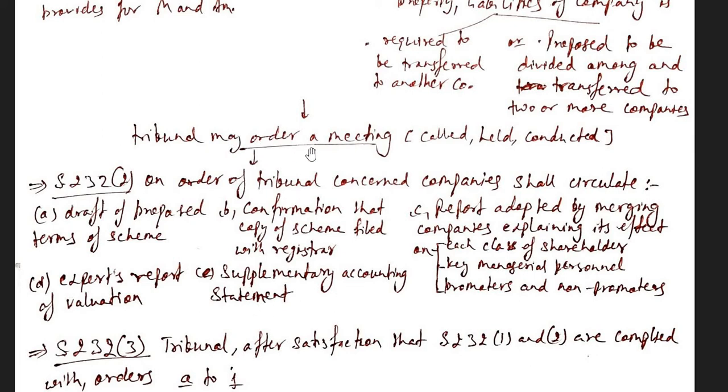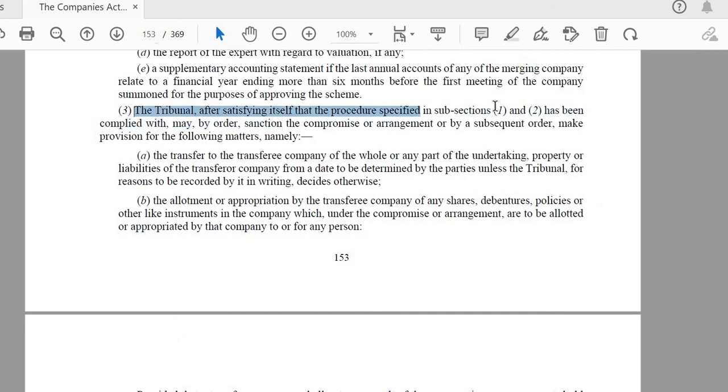So once the order is there, on receiving the order of the tribunal, the concerned companies shall circulate these points with each other within the company. Clause 3 says that after the tribunal is satisfied that clauses 1 and 2 of section 232 are complied with, then it may order sanction of the compromise or arrangement by a subsequent order, making provision for the following matters. So after compliance of clauses 1 and 2, the tribunal will make provision for the following matters.